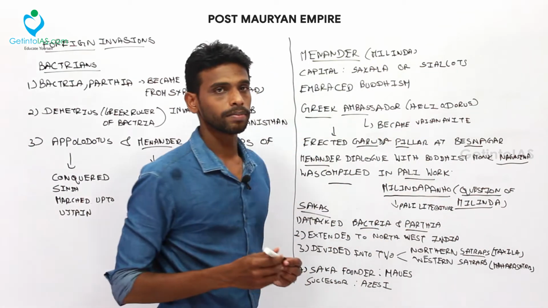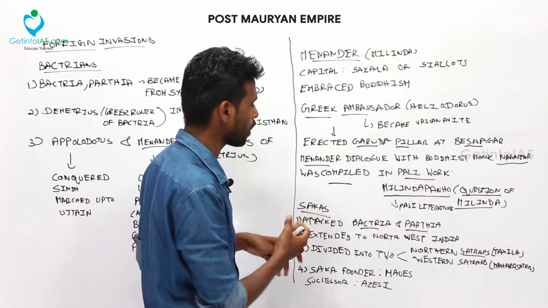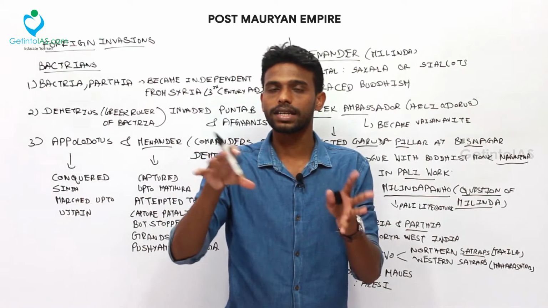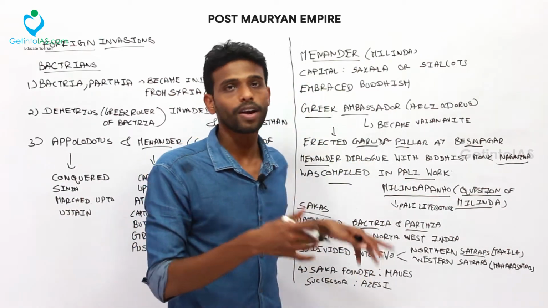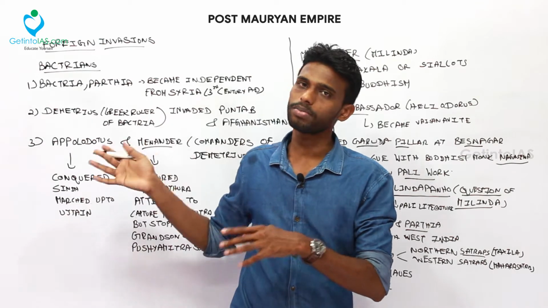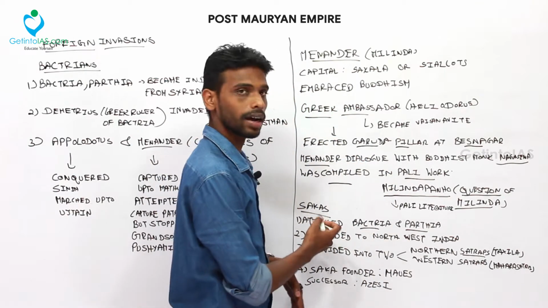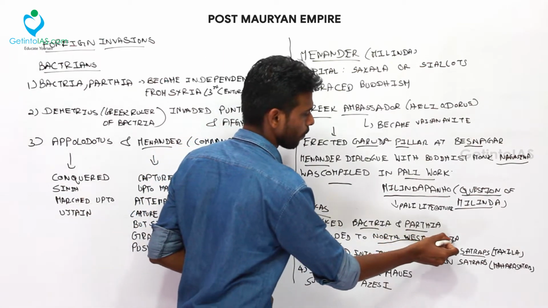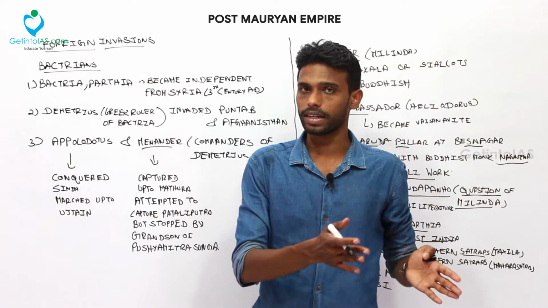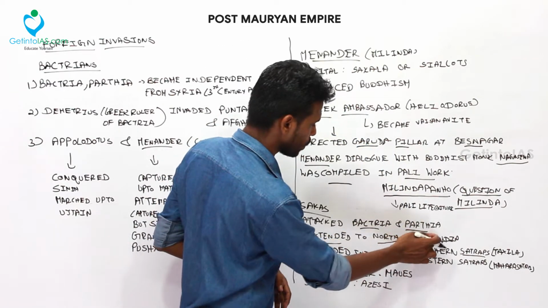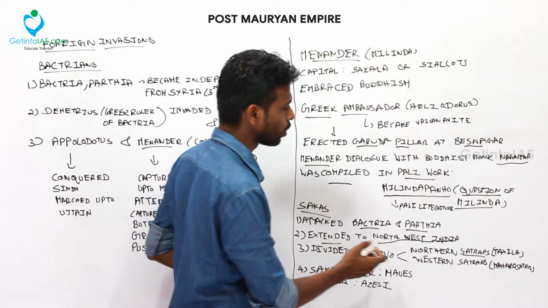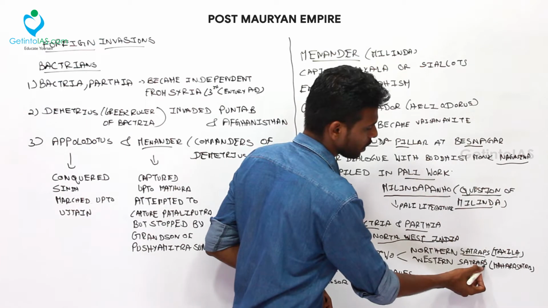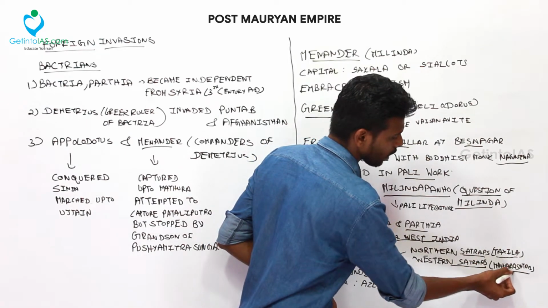And now coming to the Sakas. So this was about the Bactrian invasions, but these Sakas attacked Bactria and Parthia. They are located near the Middle East, near these Greek and Syrian kingdoms. Bactria and Parthia are located near those areas, because they got independence from the Syrian kingdom. So the Saka dynasty moved on to Bactria and Parthia, attacked them, and extended to northwest India. Northwest India is near the Middle East. So they extended the empire up to northwest India, and they were divided into two. One is the northern satraps, headquartered at Taxila, and another is the western satraps, headquartered in Maharashtra.